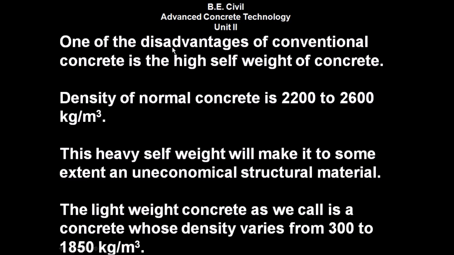One of the disadvantages of the conventional concrete is the high self weight of the concrete. Density of normal concrete is 2200 to 2600 kg per meter cube. This heavy self weight makes it an uneconomical structural material. The lightweight concrete, as we call it, is a concrete whose density varies from 300 kg per meter cube to 1850 kg per meter cube.